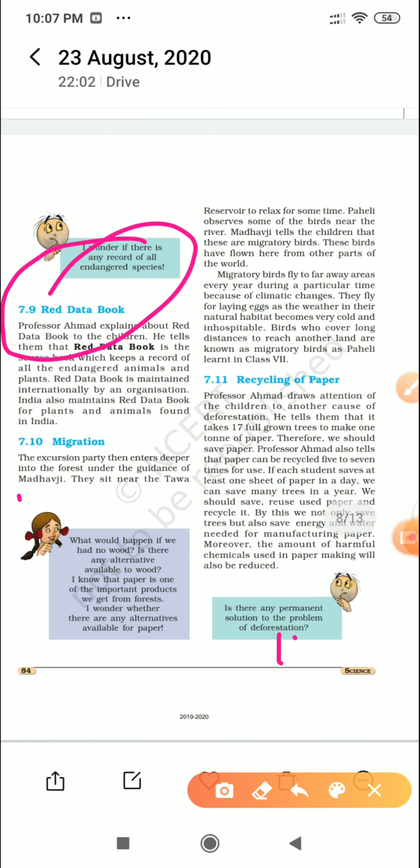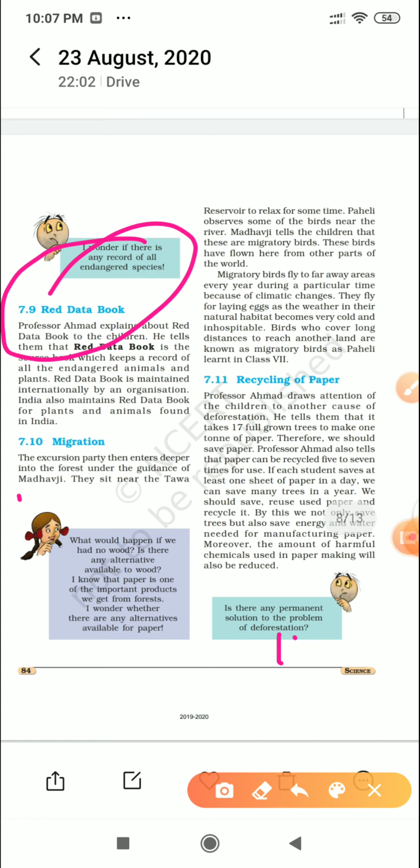Actually these migratory birds fly from one place to another in search of a better climate. It might be that they belong to a climate which in winters becomes extremely cold, so they will not be able to survive there. So in the winters they fly to areas where they feel warm. The same thing happens with other kinds of species.